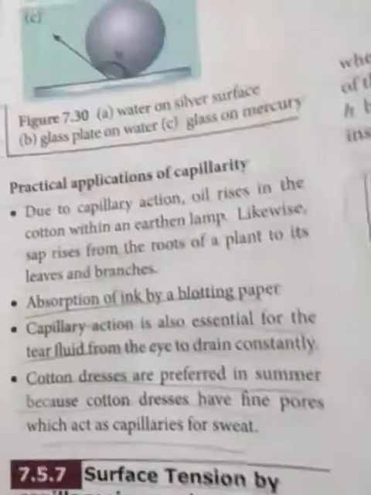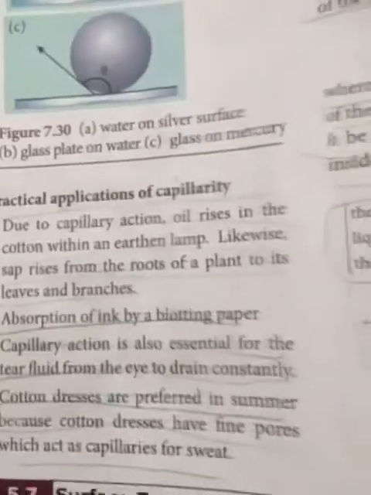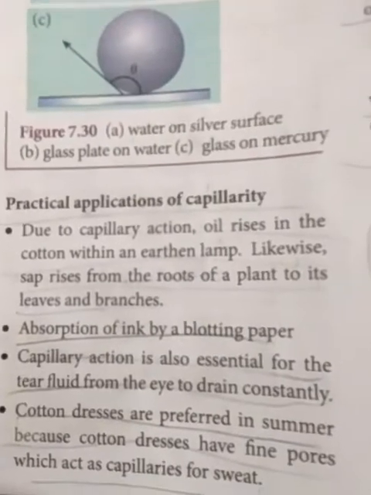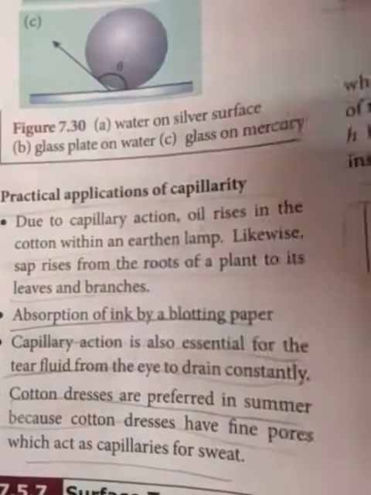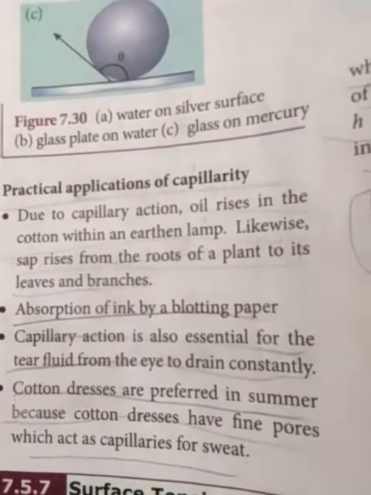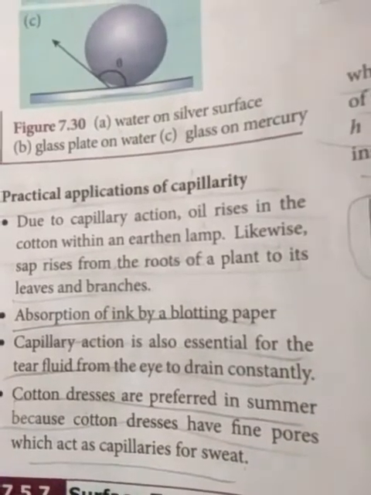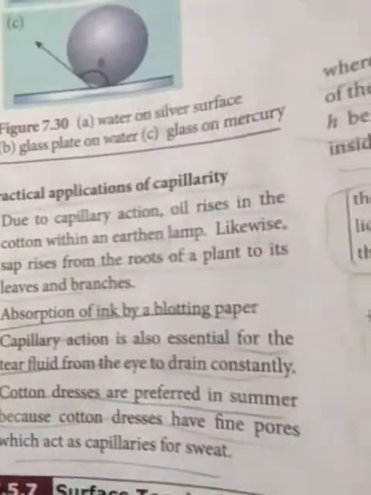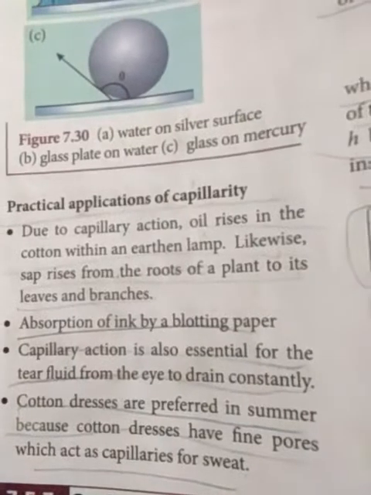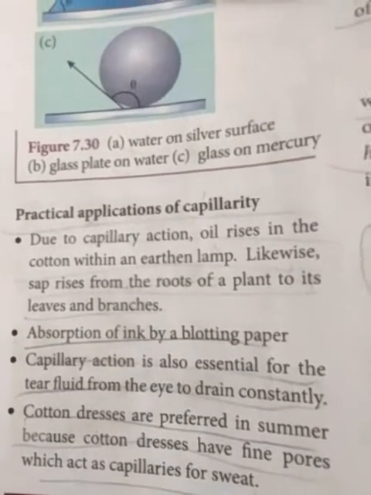Next, you see some examples, practical applications of capillarity. At your home, you burn an earthen lamp, right?